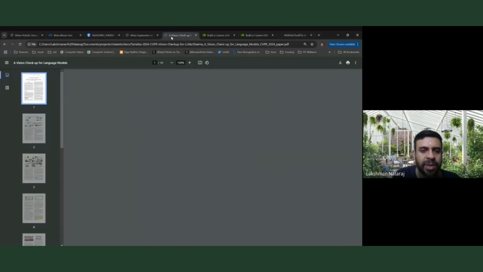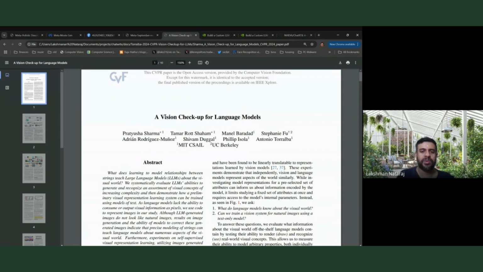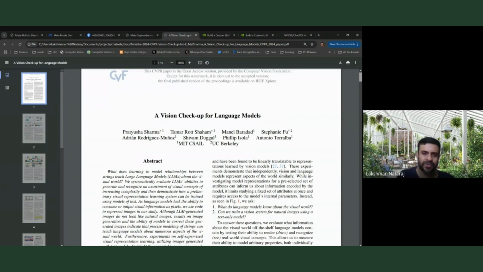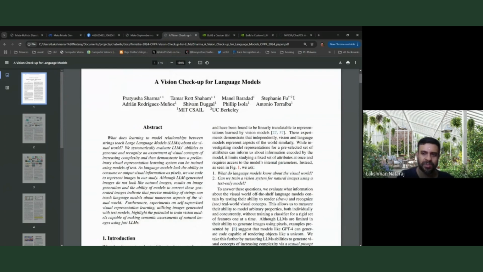The paper that I have is one I recently came across, a really interesting paper. It's called A Vision Checkup for Language Models. I saw a lot of nice names, but one name that really struck me was Antonio Torralba, and Phillip Isola as well. I've been a huge fan of Torralba since my undergrad days. Some really creative papers, and papers that have stood for many years, Torralba would be a part of that.